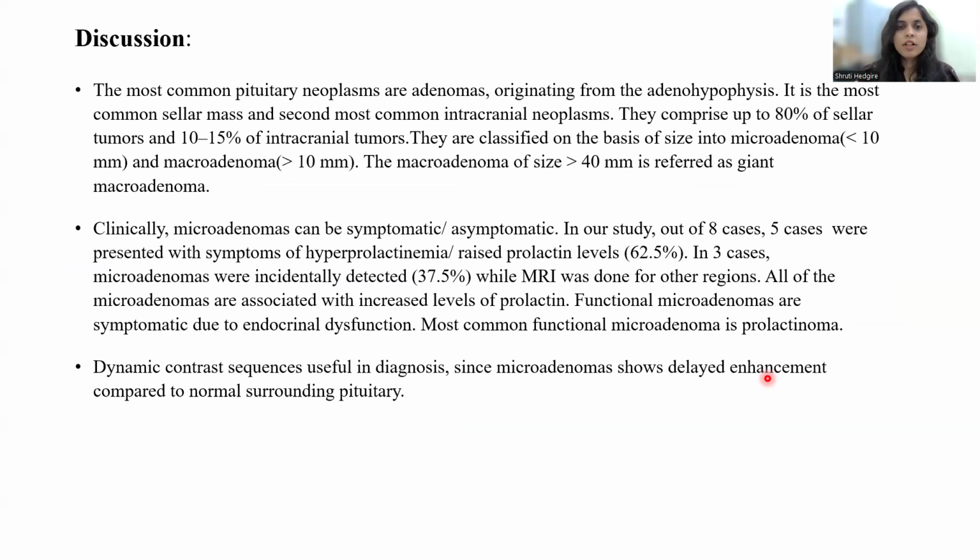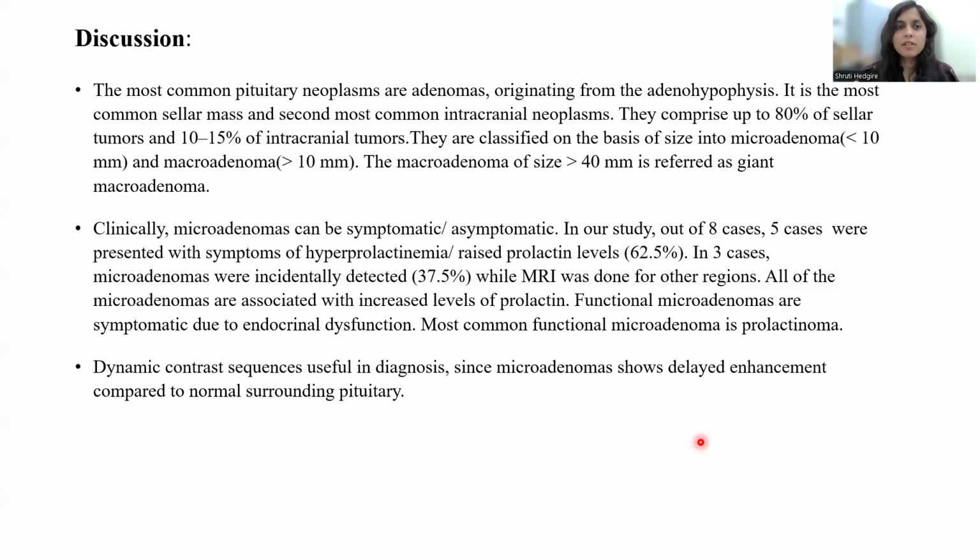The most common pituitary neoplasm are the adenomas originating from the adenohypophysis. They comprise up to 80% of cellular tumor and 10 to 15% of intracranial tumor. They are classified on the basis of size into the microadenoma less than 10 mm and macroadenoma more than 10 mm. The adenoma of size more than 40 mm is referred as giant adenoma.